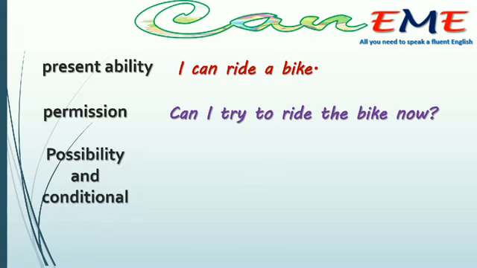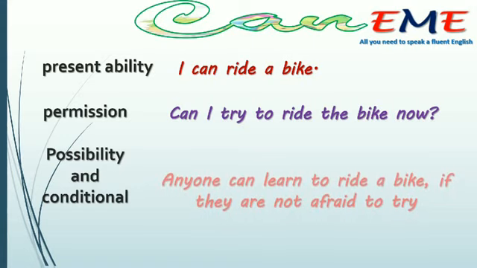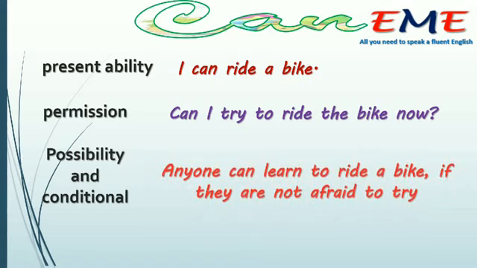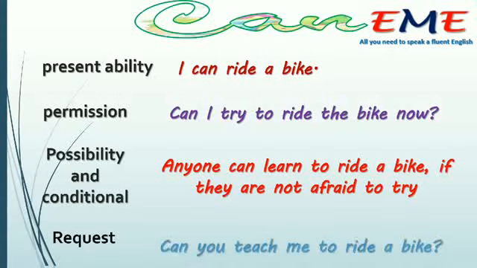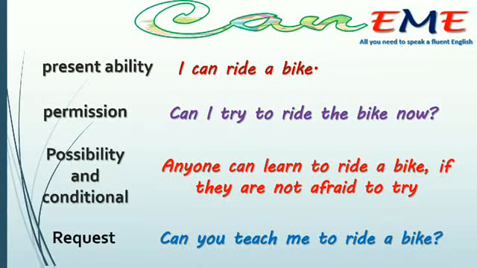Possibility and conditional. As an example, anyone can learn to ride a bike if they are not afraid to try. This is a condition and possibility. It expresses request as well, as in, can you teach me to ride a bike? Can you? It's a request.